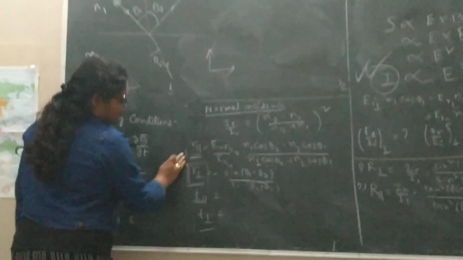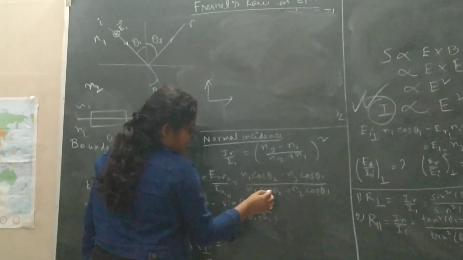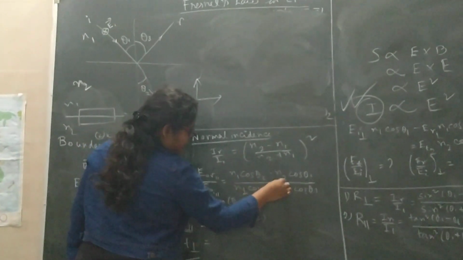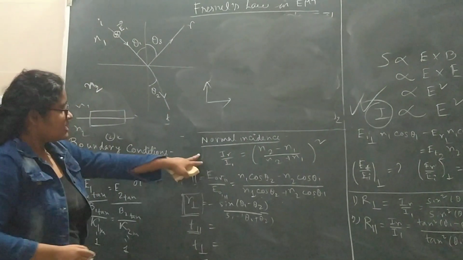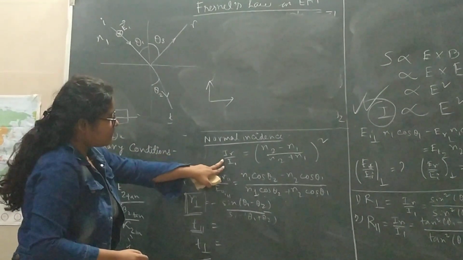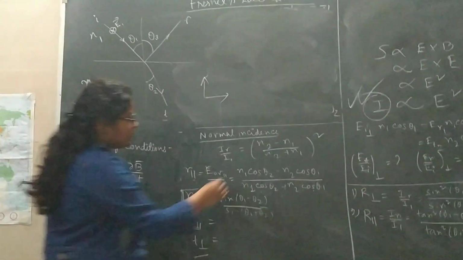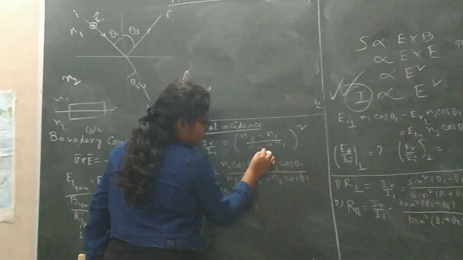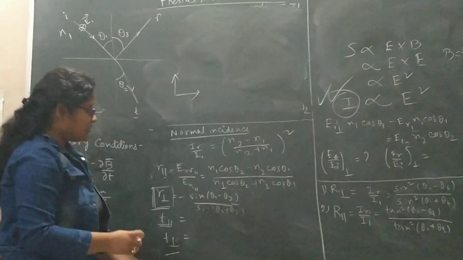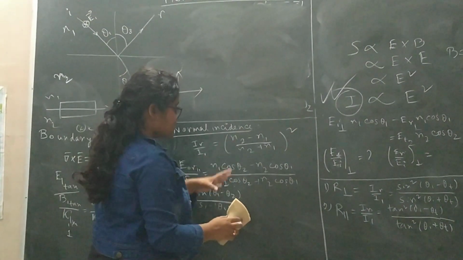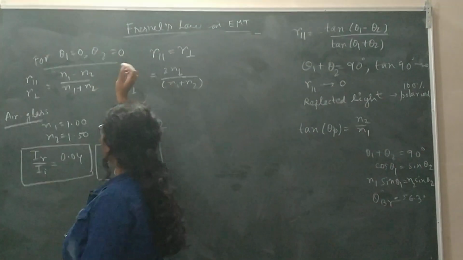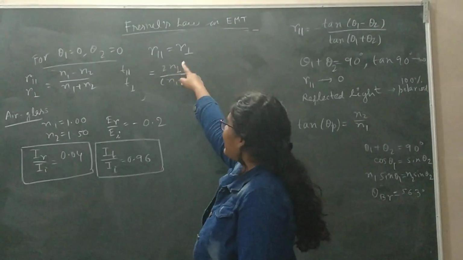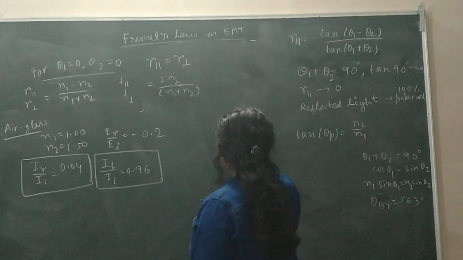Okay. Now for normal incidence, R parallel will be (N1 minus N2 by N1 plus N2) whole square. So this is for normal incidence, the intensity of the reflected light by the intensity of the incident light. This will be (N2 minus N1 by N2 plus N1) whole square. For normal incidence, theta 1 equals 0, theta 2 equals 0. So we will get R parallel equals R perpendicular components. That is the same amount.